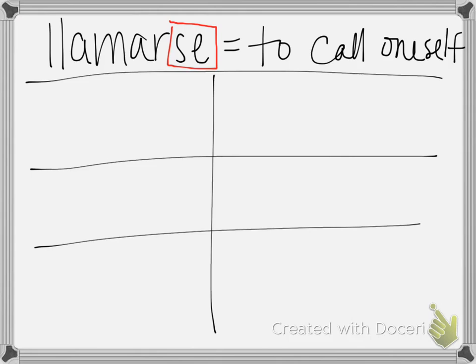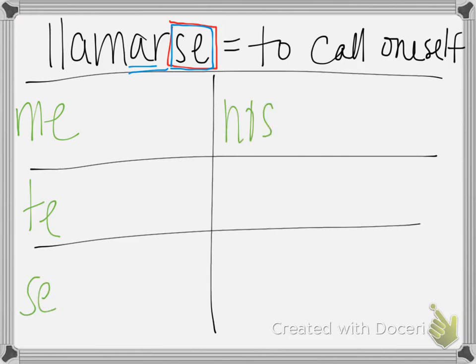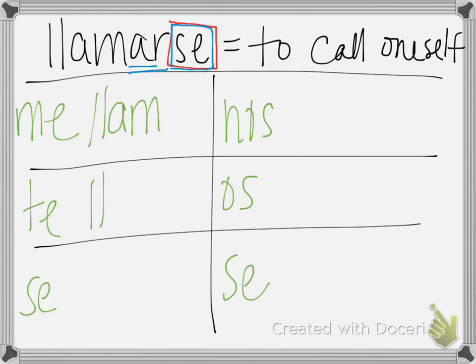So we have llamar. Please note that llamar is an AR verb, a regular AR verb. We're going to conjugate it like that. But first, let's not forget our pronoun. So this is where the se comes in. We're going to take this pronoun and we're going to put it before. But remember, for each subject, we have a different pronoun. So we have me, te, se, nos, os, se. All right, now we're going to take a look at llamar, to call, or llamarse, to call oneself. So we take our stem, so we drop our AR ending.